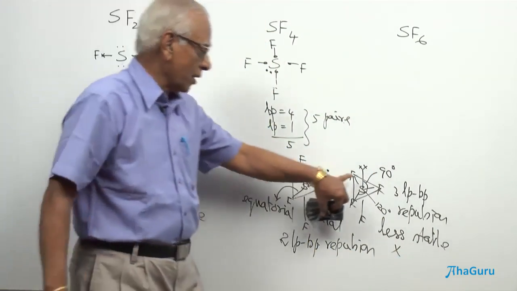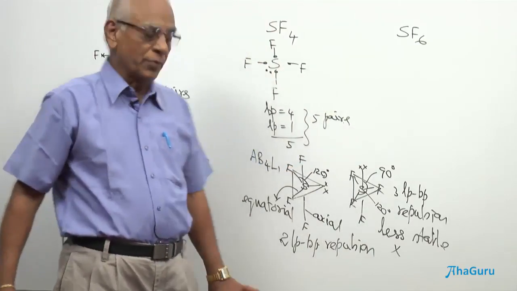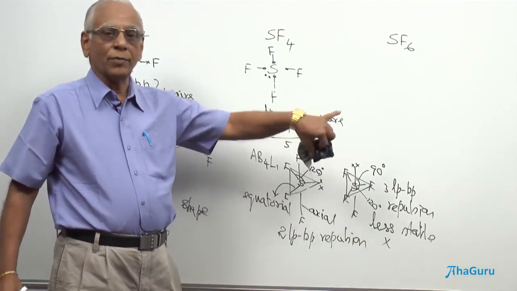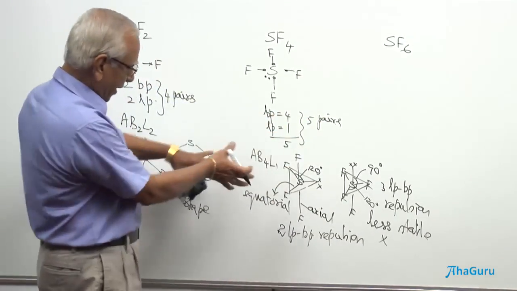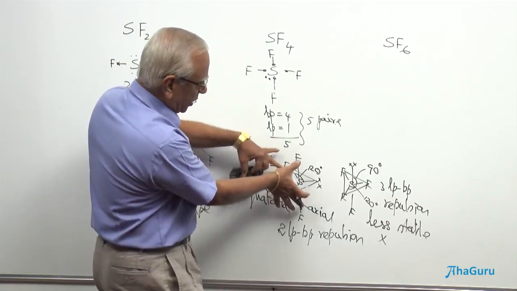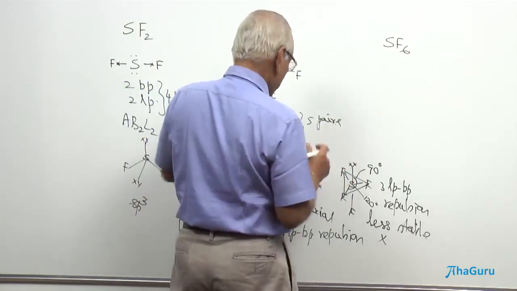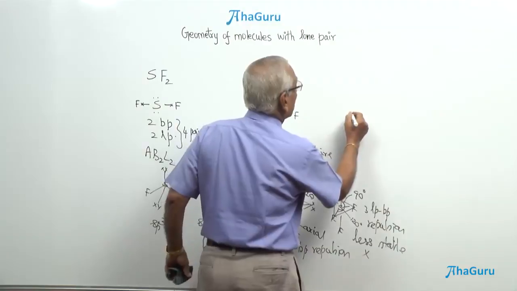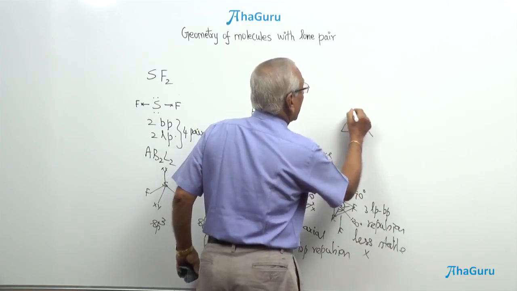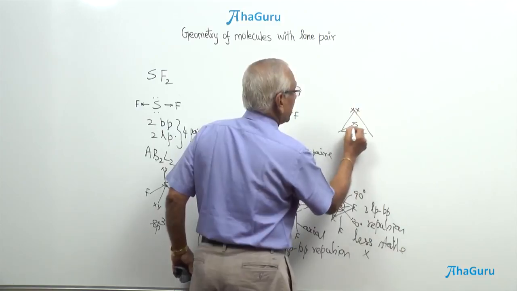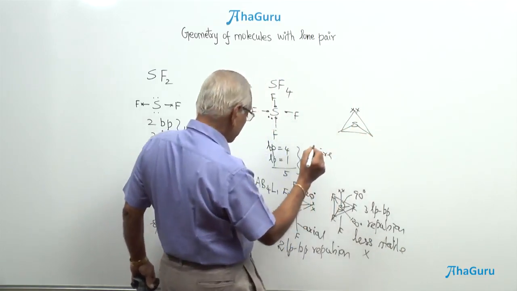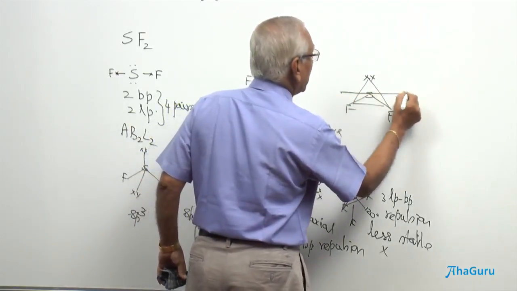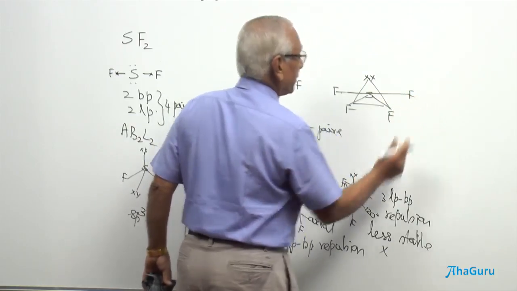What does it mean? I am not going to distribute the lone pair along the axial bond. So, obviously, I have to put the lone pair on this equatorial bond. Now, look at this. I shall try to tilt the whole molecule this way. I shall write the SF6 later. You see here, I have put the lone pair here, sulfur here, fluorine and fluorine here, and in the axial bond, a fluorine here and fluorine here.